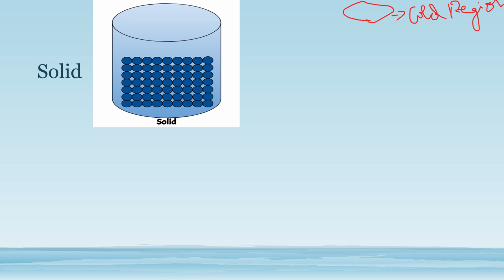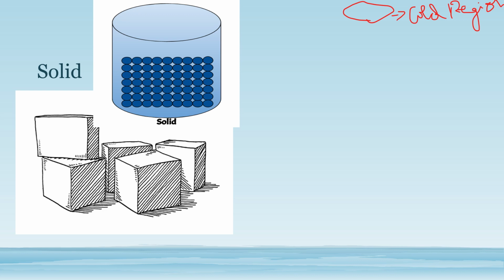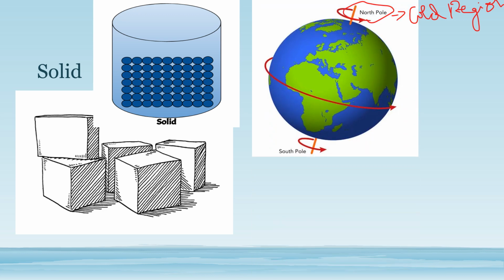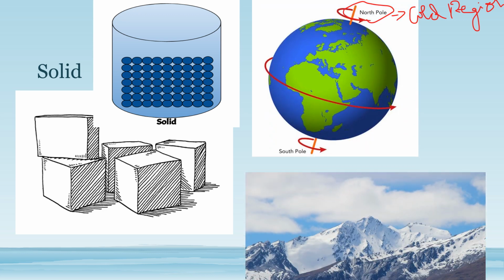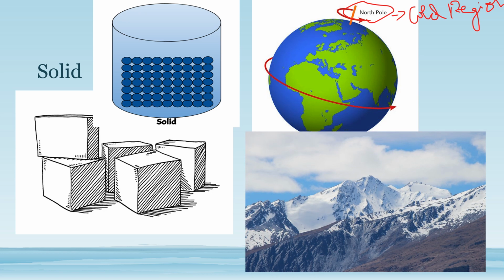A solid usually has a definite shape. A solid does not flow and cannot be poured into a container. A solid has a definite volume also. The solid form, snow and ice, is present as ice caps at the poles of the earth, snow-covered mountains and glaciers.